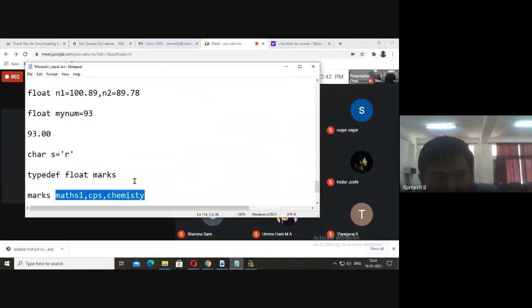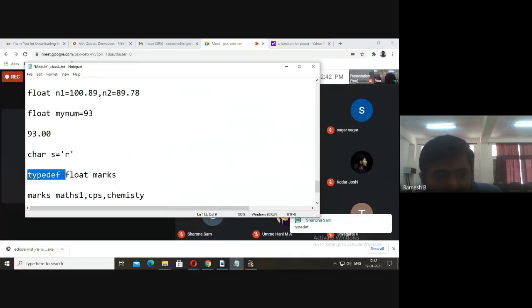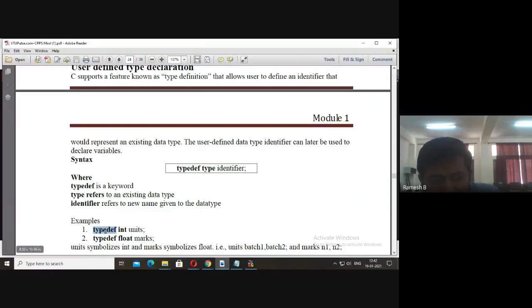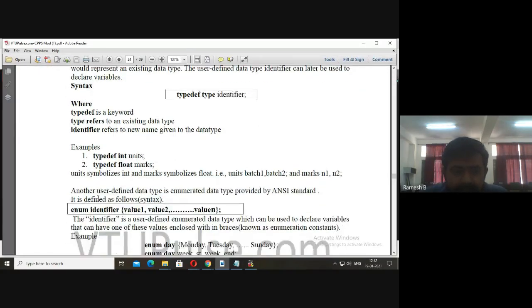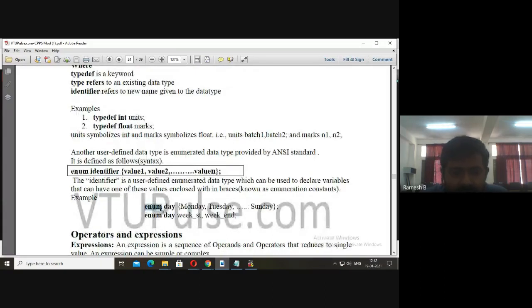You see here, typedef. It's not capital. It is small letters. Typedef has been defined as small letters. Even I told you enum. You see there, enum is also a user defined data type. Wherever day is there, we can list n number of variables. Internally, Monday can be accessed by using 0, Tuesday can be accessed by using 1, like this.